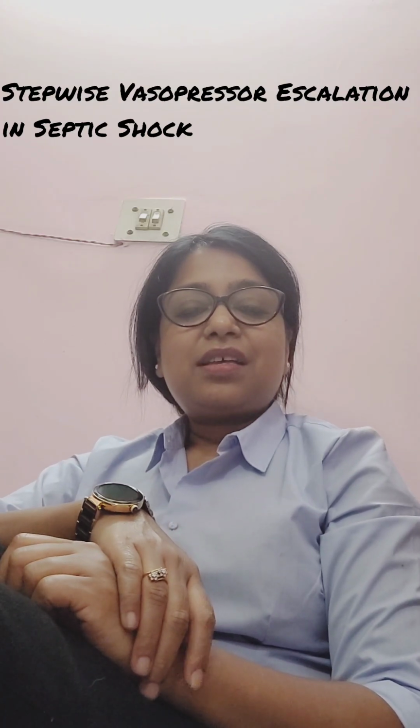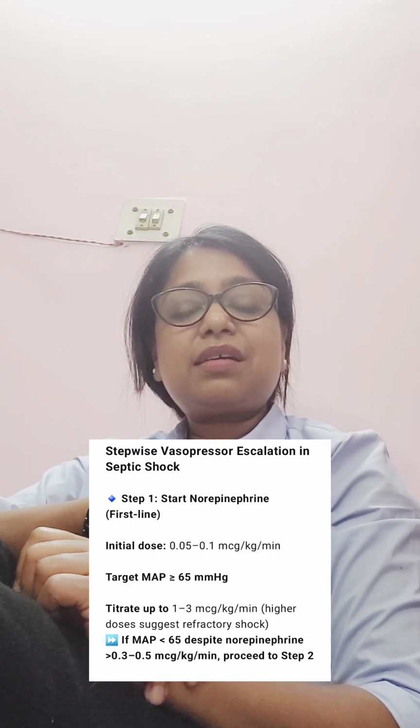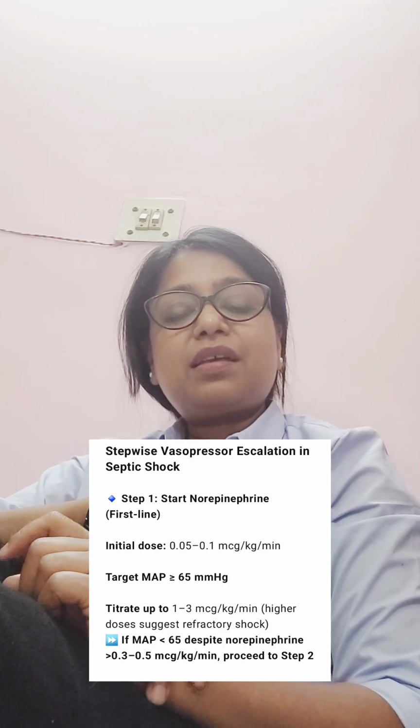So, how to go for vasopressors in septic shock and when to start steroid in septic shock. We all know noradrenaline, an alpha agonist with a good vasoconstrictive effect, is the first line agent in septic shock. As septic shock is a vasodilatory state, it is very effective. But first, let's know the initial dose.